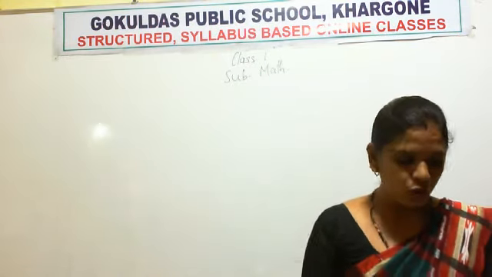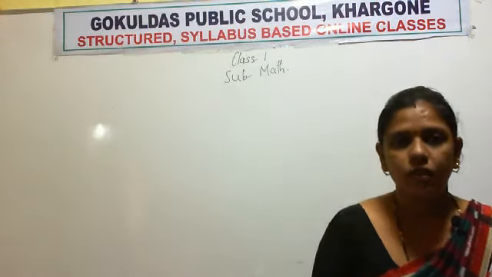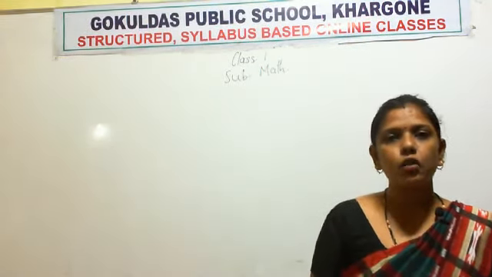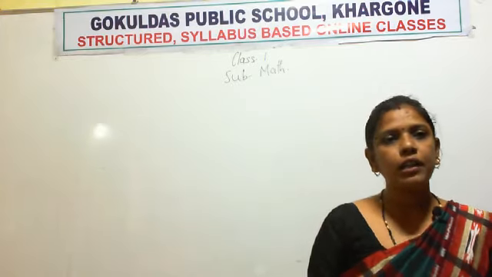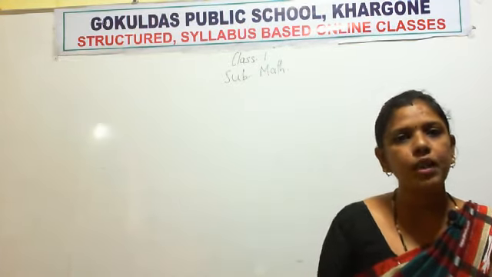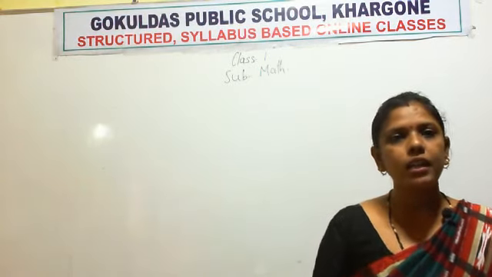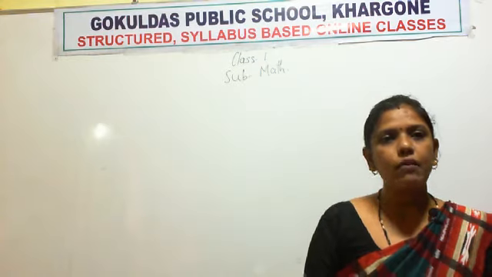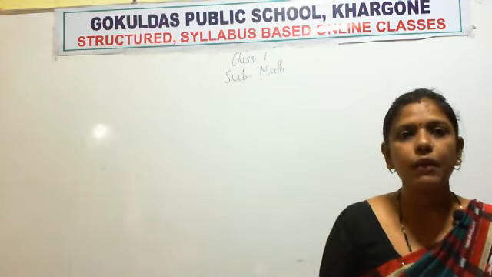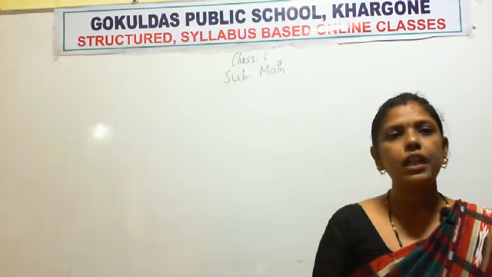Now today we will continue again with our next topic. We are doing new chapter 3, numbers up to 99, and in that chapter we are writing the number names. So we have written number names till 70. Today we will continue writing the number names from 71.